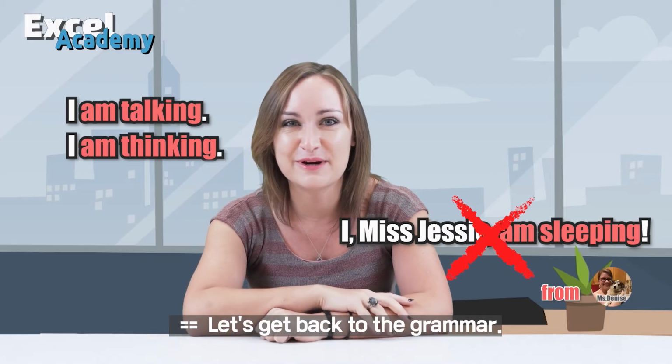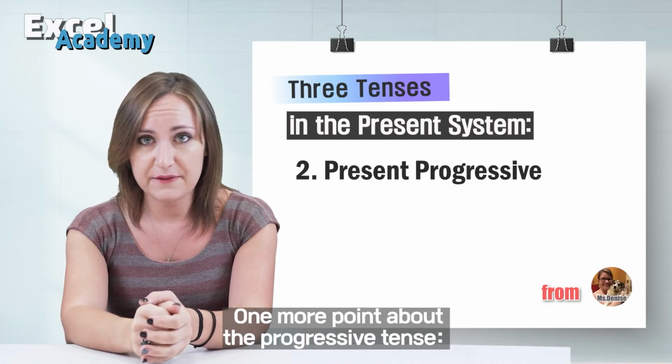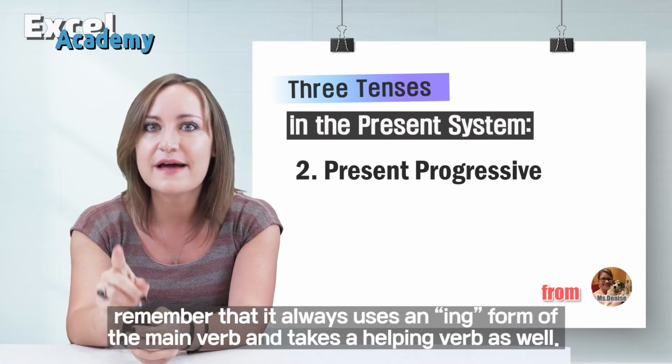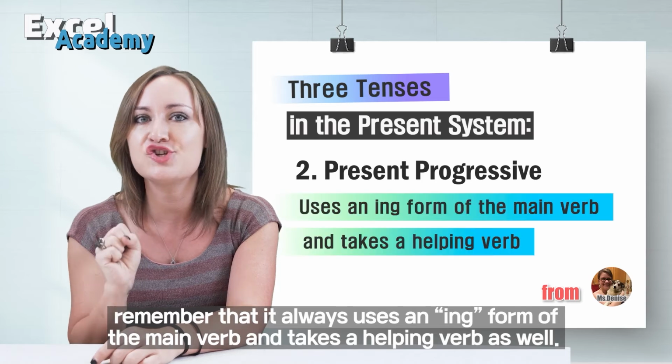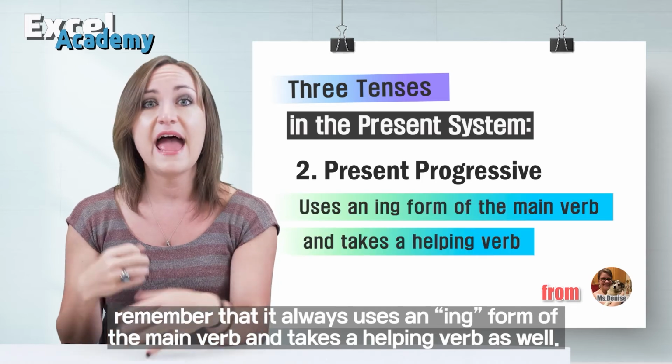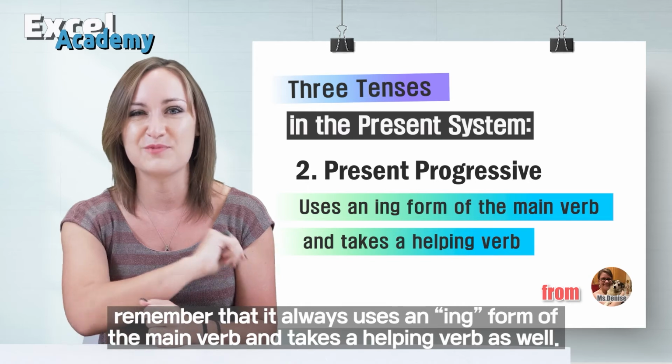Let's get back to the grammar. One more point about the progressive tense. Remember that it always uses an ing form of the main verb and takes a helping verb as well.